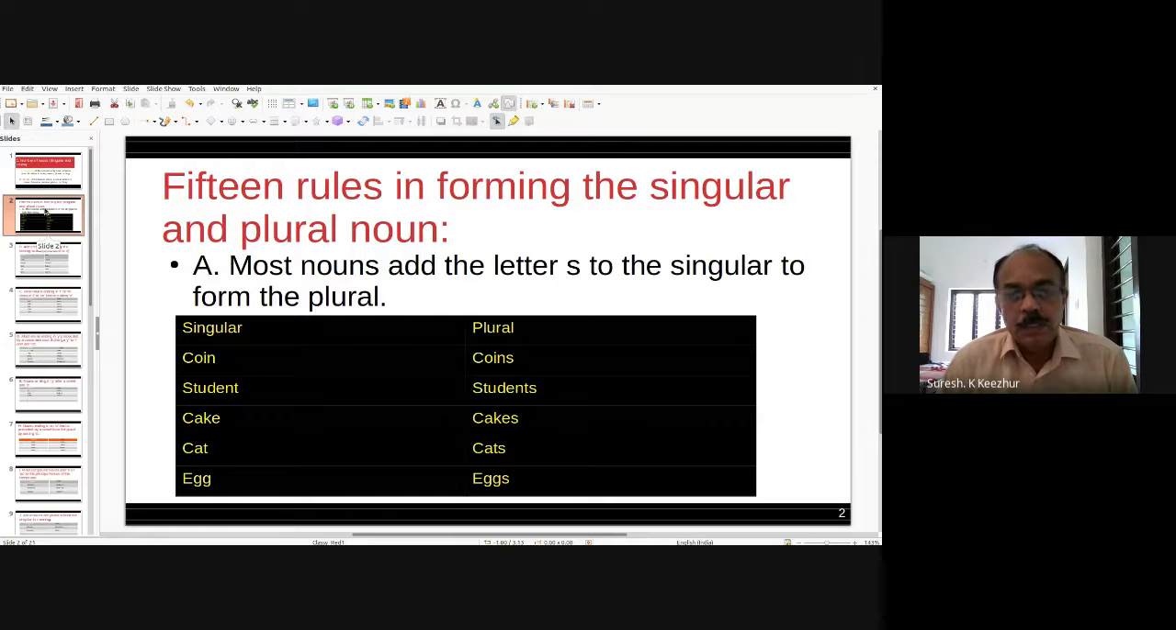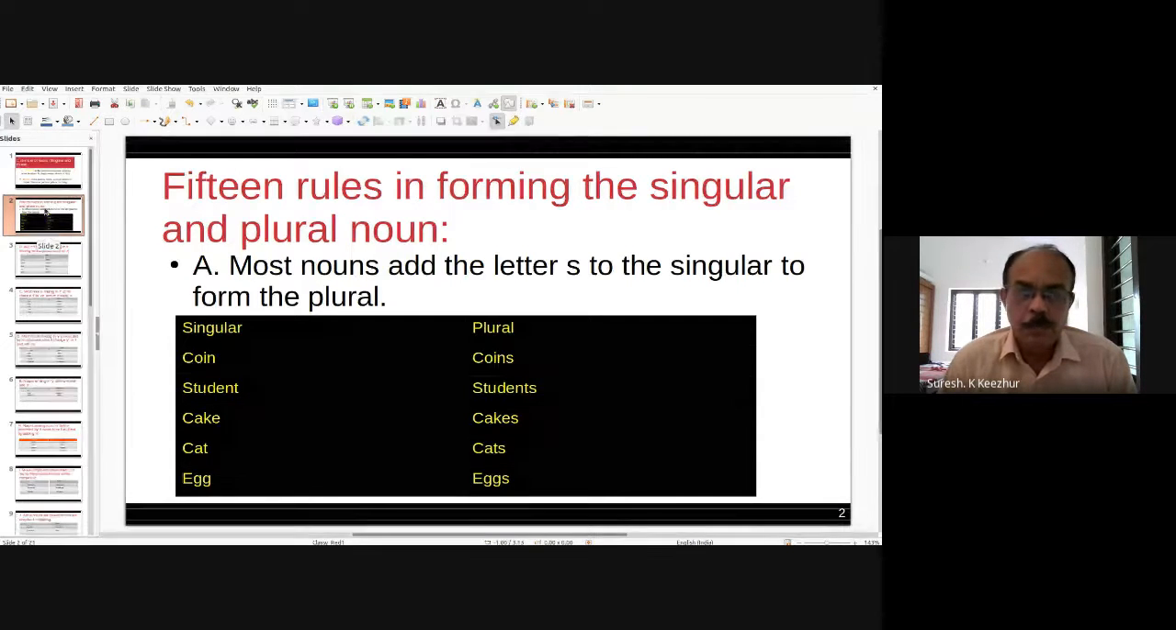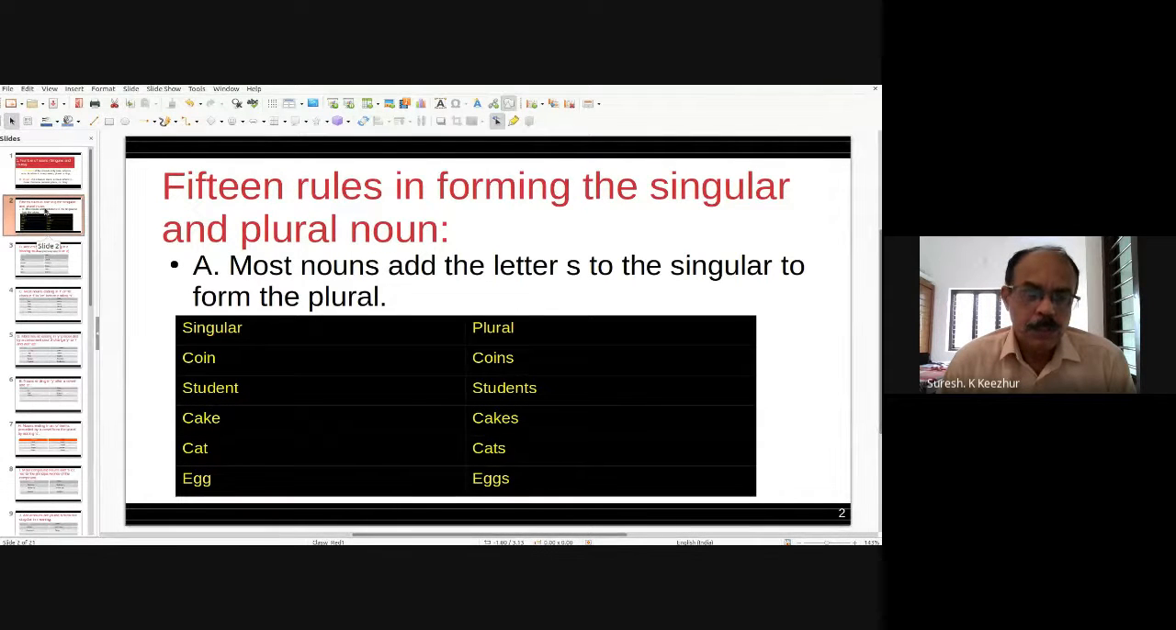The first one is: most nouns add the letter S to the singular to make the form of the plural. So, for example, coin, coins, student, students, cake, cakes, cat, cats, egg, eggs. Here we are only adding S to the singular word to form the plural.